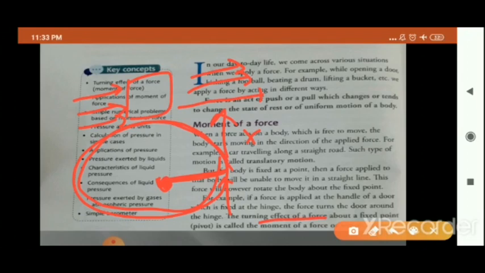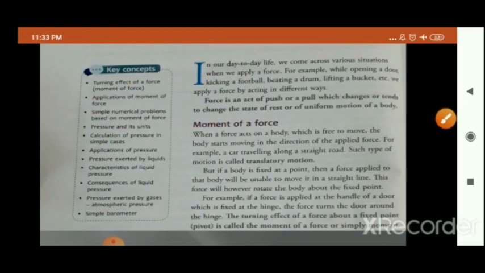Now, I am going to read these lines for you. It will be more clear to you. See, children, what is written here?